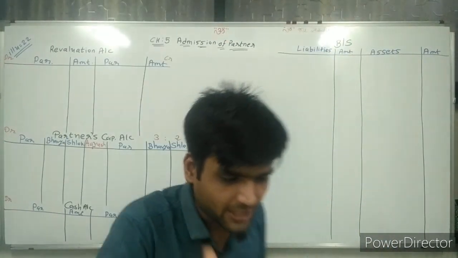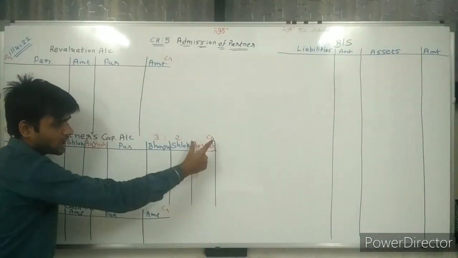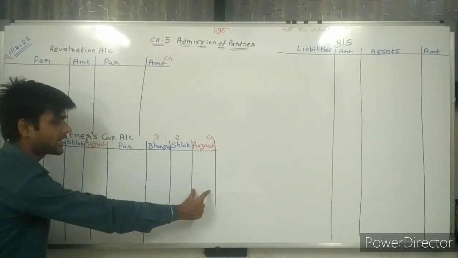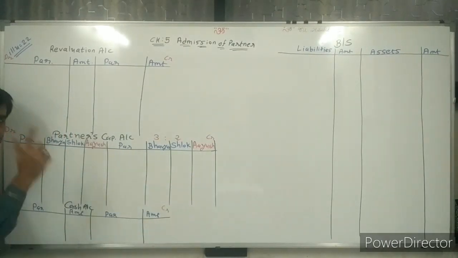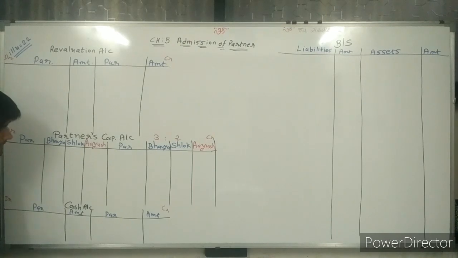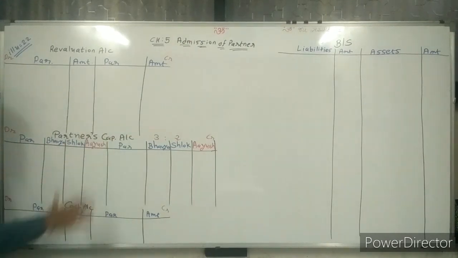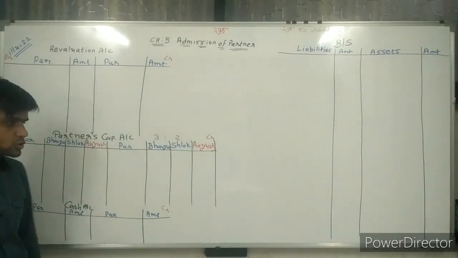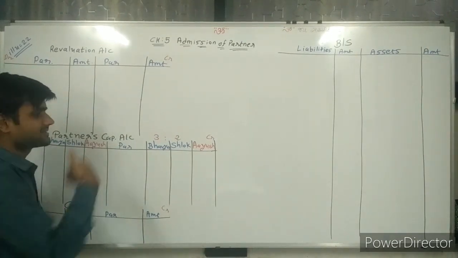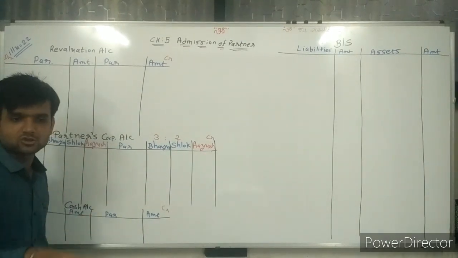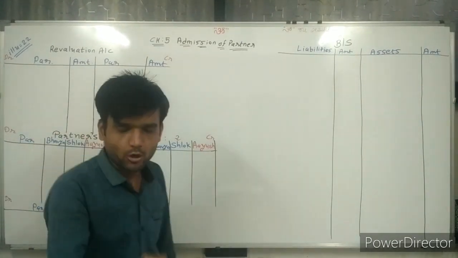Sir, new partner admitted, so third column for Ayush in the capital account. Same way here also, third column for Ayush in the capital account, on the debit side and credit side, both sides. So Ayush is written. Now what is the ratio of Ayush? That is not given up to this point.